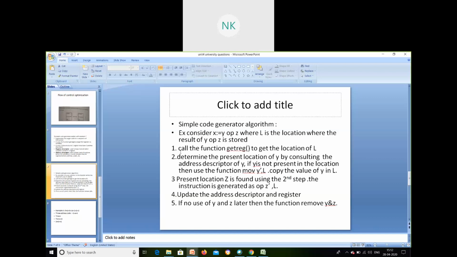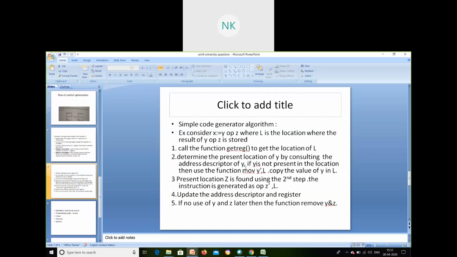Now call the function get register. First we should call the function get register to get the location L. Finally, I should put the computation value into the register. Initially, the registers are empty. I have assigned registers and they are kept empty initially. My x is in R0, for example. Now I'm checking whether y is there in the location L. No, y is not there. If y is not there, then what do I have to do?